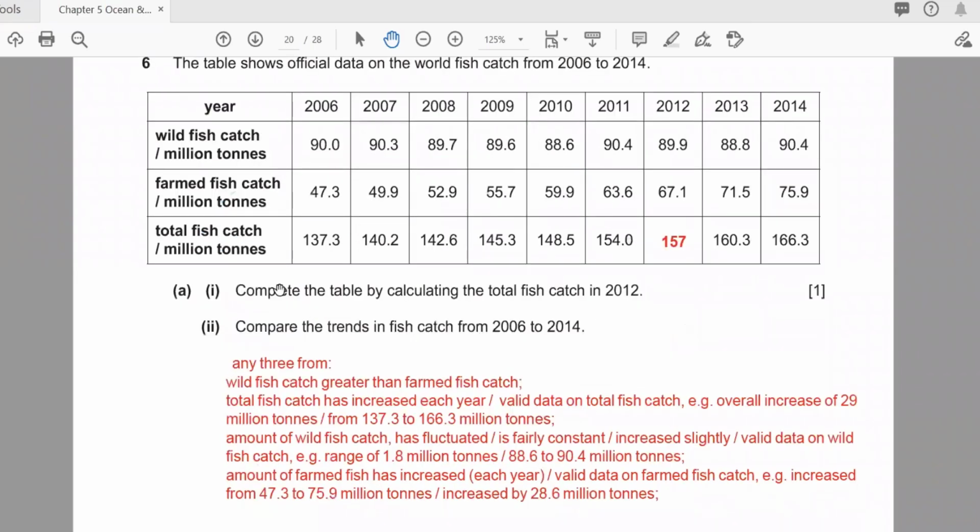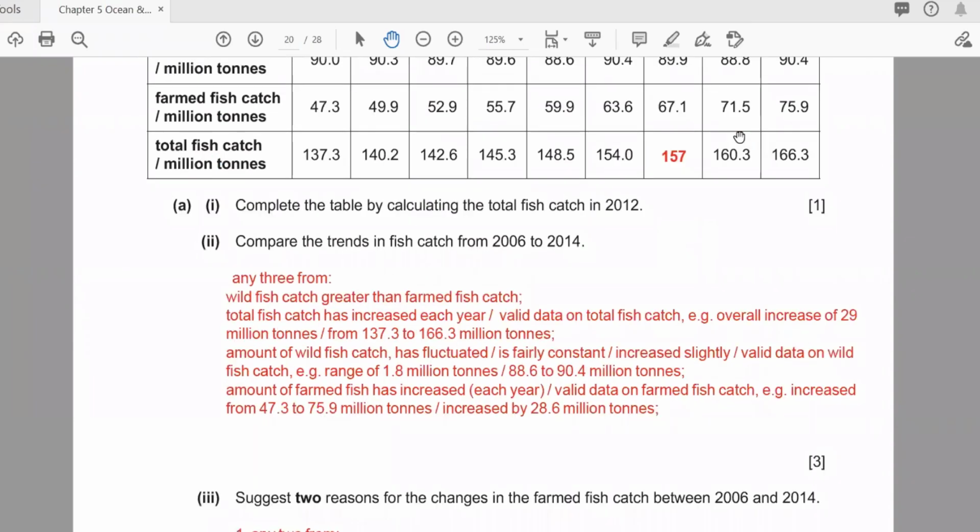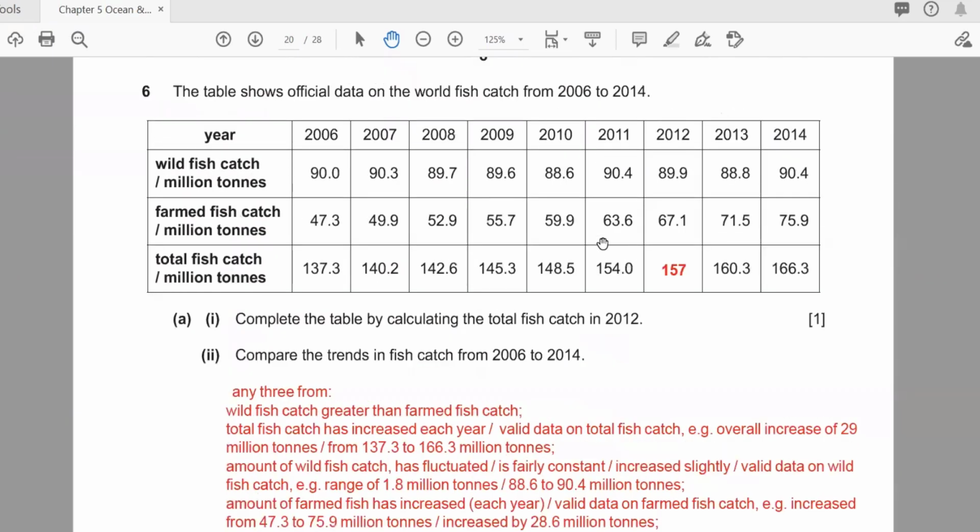Okay, we completed the table by calculating the total. We did this one here. After that, they're saying compare the trends in the fish catch from 2006 to 2014. See if it is increasing or not, see here, trends. So here the fish catch is 37, 40, 42, 45. Yes, there is an increase. Is the wild fish catch greater than the farm fish?